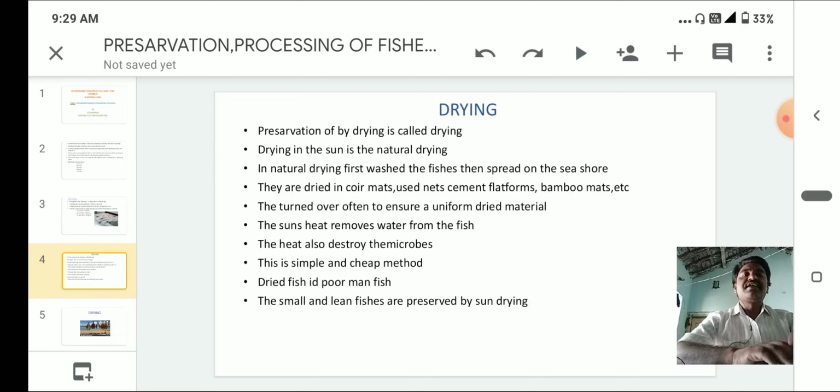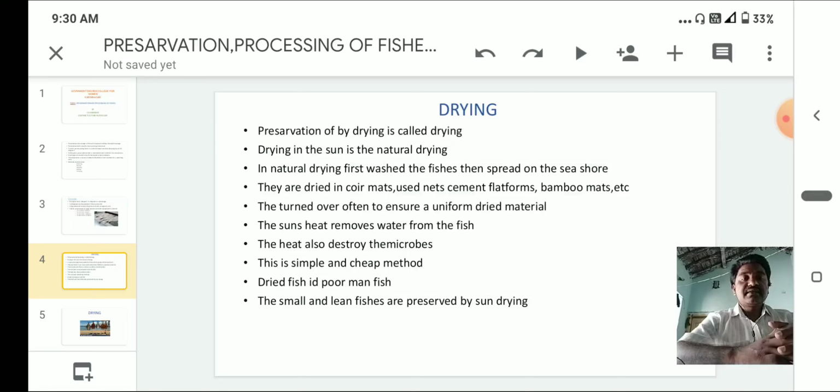So the second one, drying. Preservation by drying is called drying. Generally we keep the fish in the sun. Drying in the sun is natural drying. In natural drying, first wash the fishes, then spread them on the seashore.